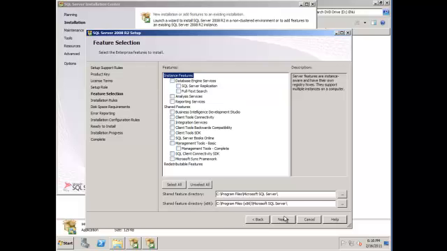Now, Team Foundation Server requires certain SQL Server features. Team Foundation Server also has optional features, like reporting, and reporting has its own requirements for SQL Server features. Most of these features are instance features, and that means you can install them on different servers. Team Foundation Server offers a lot of flexibility with topology, but there are some things to watch out for, and we're going to go over all those right now.